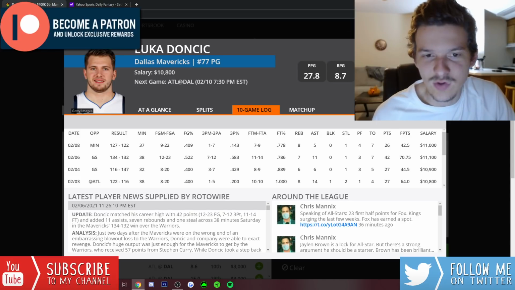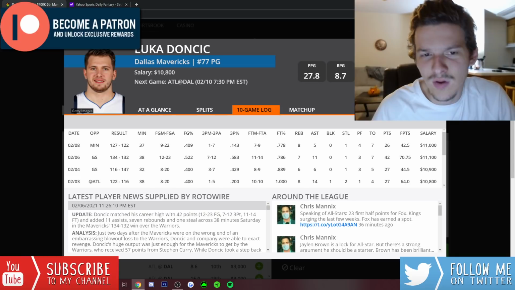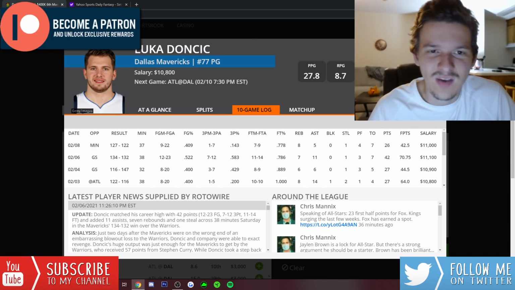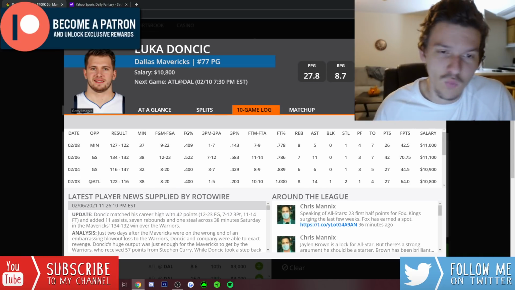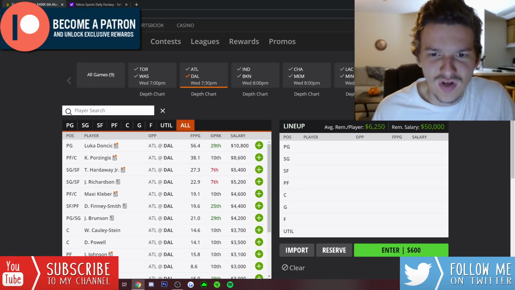I would want some exposure to him, especially if I'm playing multiple lineups. If I'm playing one lineup today, I don't know if Luka makes it into my one lineup. We got to wait and see what kind of value opens up. But, yeah, really good spot for Luka. Would not be surprised to see him put up a big game tonight. So, definitely have interest in him.